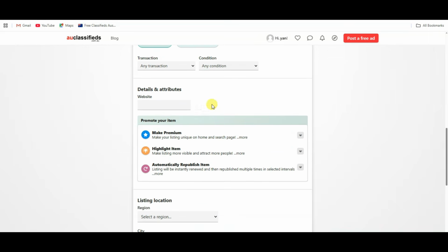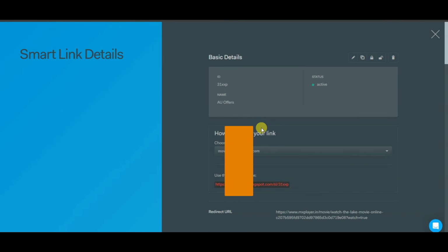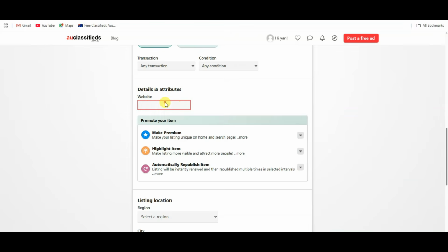You can scroll down. Here you can see website option. You can paste here your website URL. You can paste your smart link. You can visit on OgAds platform. Here is showing a smart link. You can copy this smart link. Now you can visit on this platform. You can paste here that smart link.